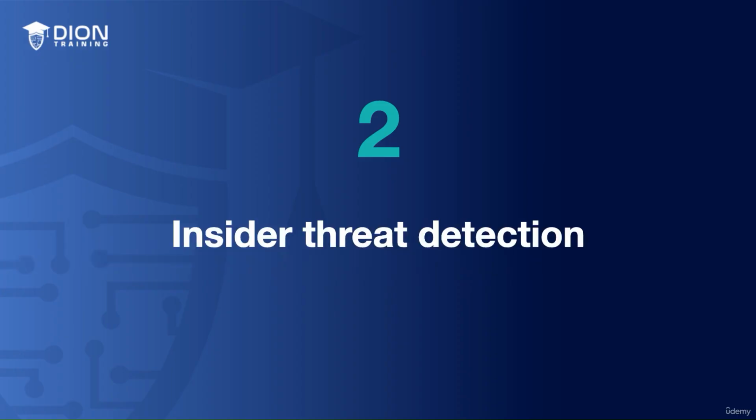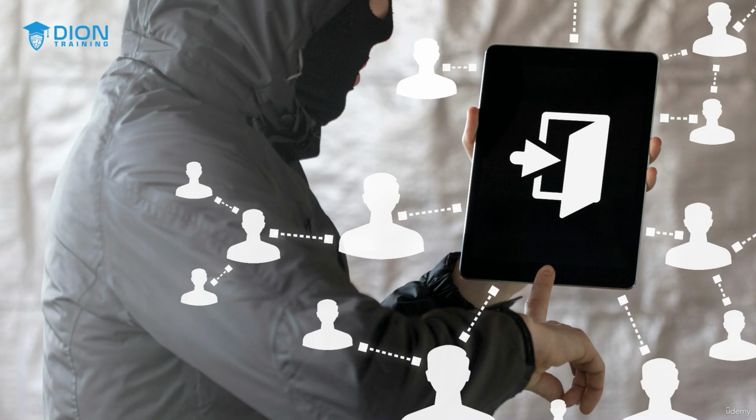Second, we have insider threat detection. User behavior analytics tools are particularly effective at identifying insider threats, which are often some of the most difficult things to detect using traditional security measures. By analyzing user behavior, our UBA tools can identify suspicious activities that may indicate an insider threat. A good example of an insider threat may be an employee who started to access your organization's sensitive information, even though, again, they typically do not need that kind of information to do their job. With a UBA system, this activity could be quickly identified as unusual behavior and our security team will be alerted.